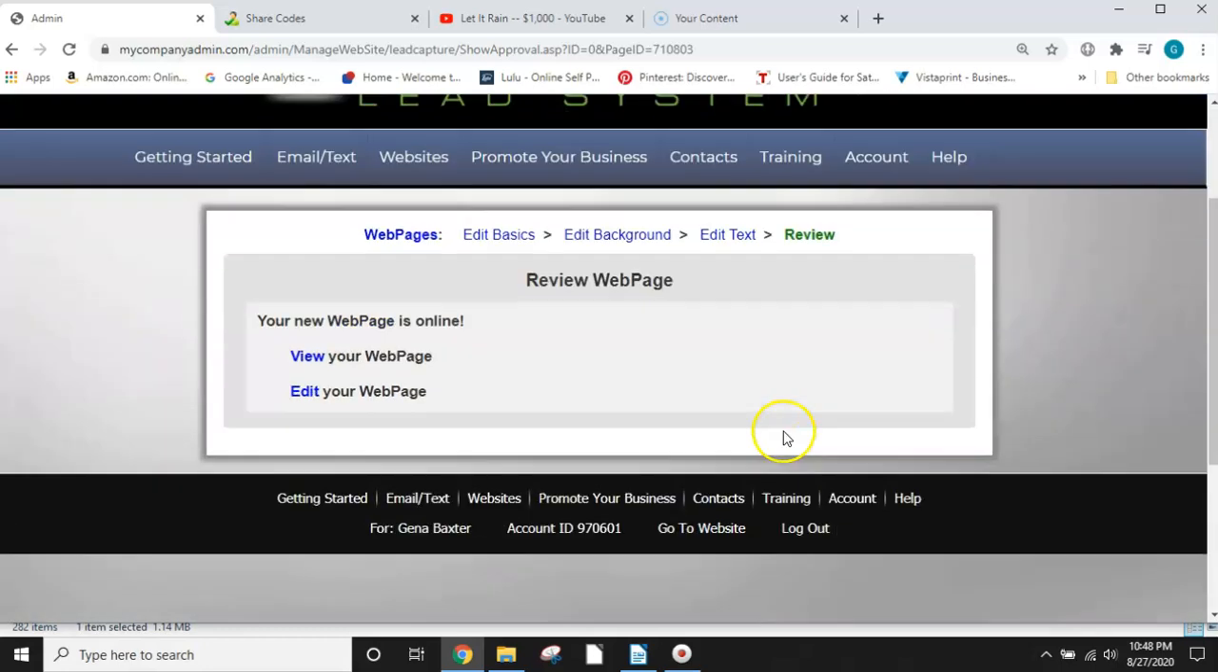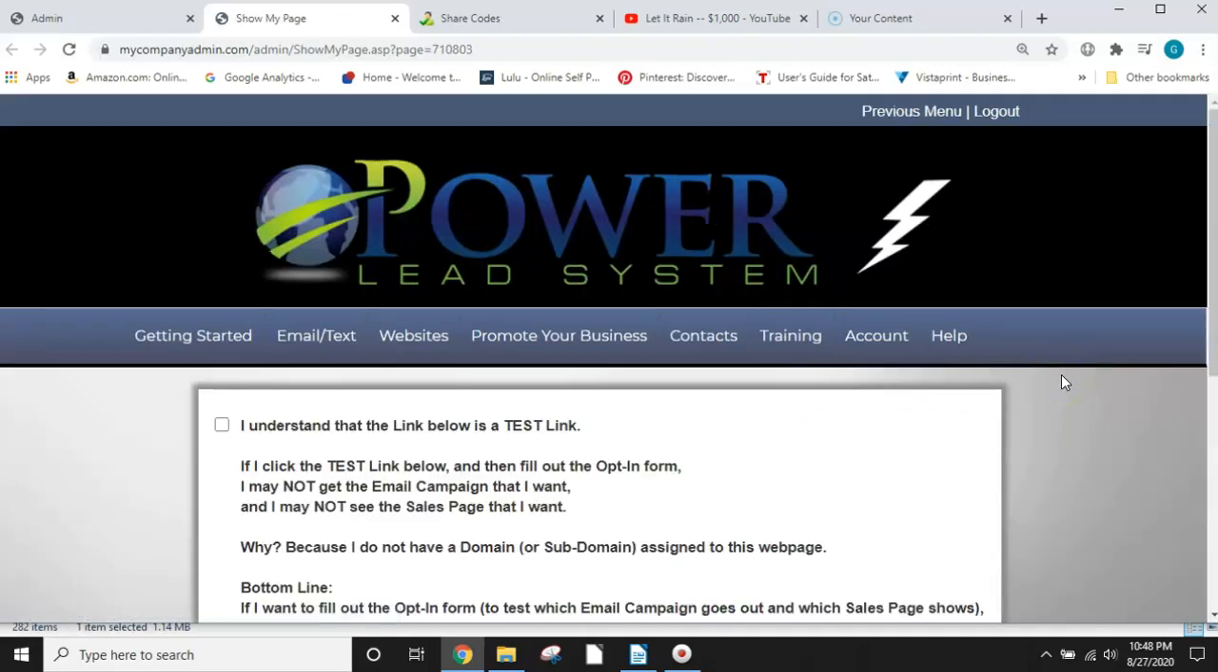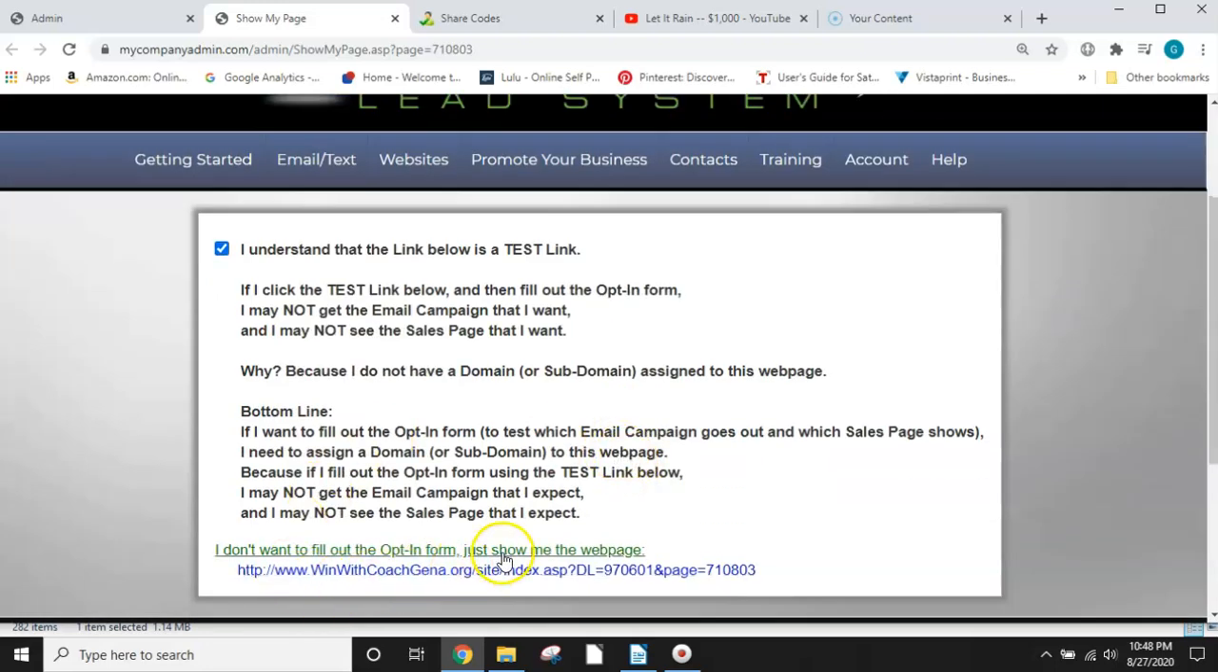Next, we are going to review. So let's view this. This is what they're going to see when this funnel or this advertisement comes to them. You're going to get this here. It says, I understand that the link below is a test link. So it's only a test link. So I'm going to click the green here where it says, I don't want to fill out the opt-in form. Just show me the web page.